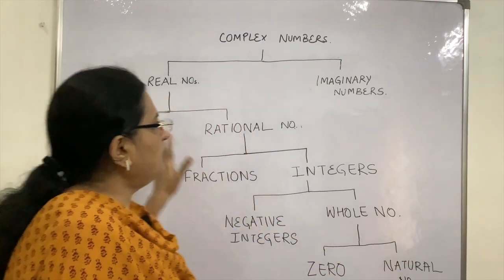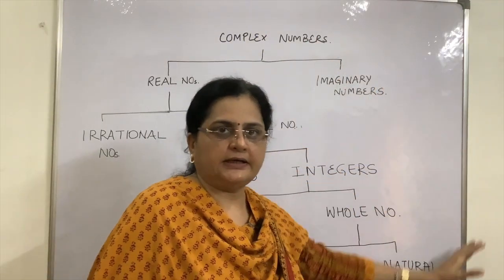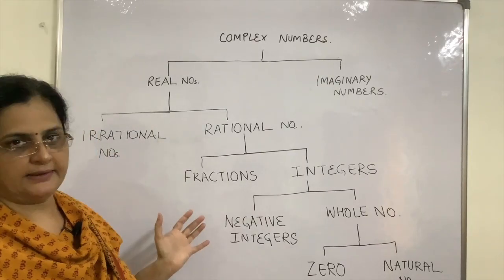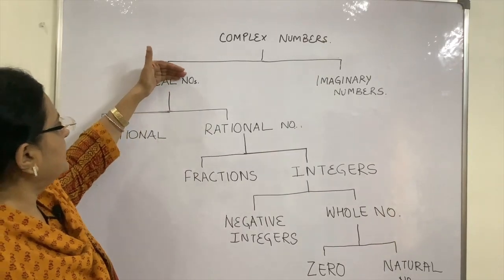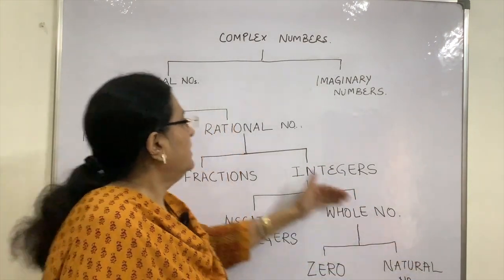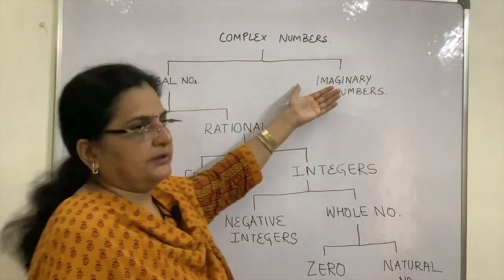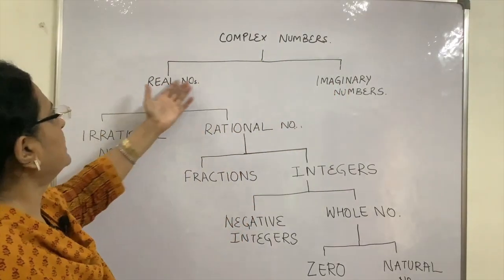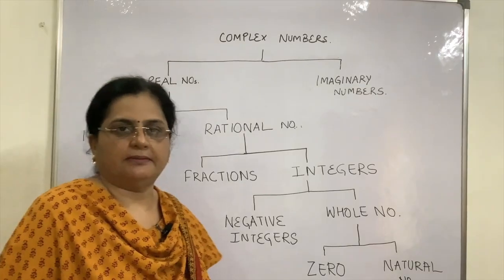These are all the kinds of numbers you will study from 6th standard to the 12th standard. Up till here you have already done, although I will discuss each one in detail, and this you will be doing in the higher class. This and this combined will give you complex numbers.